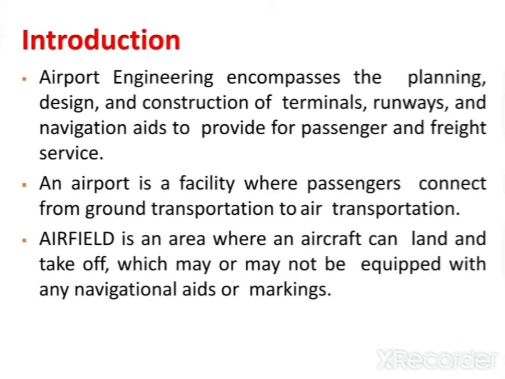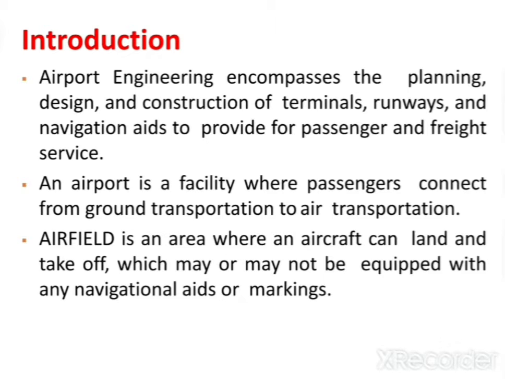Up to the airport, passengers will reach by using land transport, like a car, a train, or a bus. That comes under road or land transportation. And from the airport they can enter into air transportation, meaning they can enter into a flight or aeroplane, or whatever aircraft it may be.